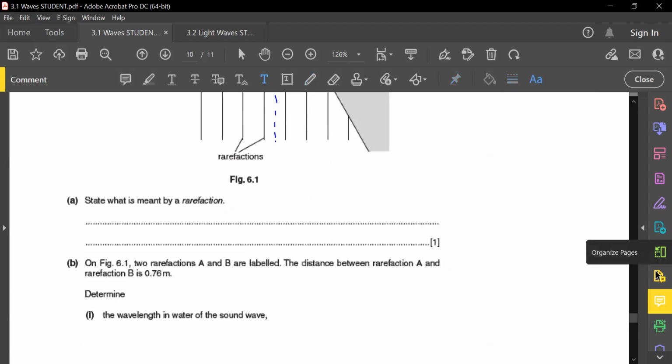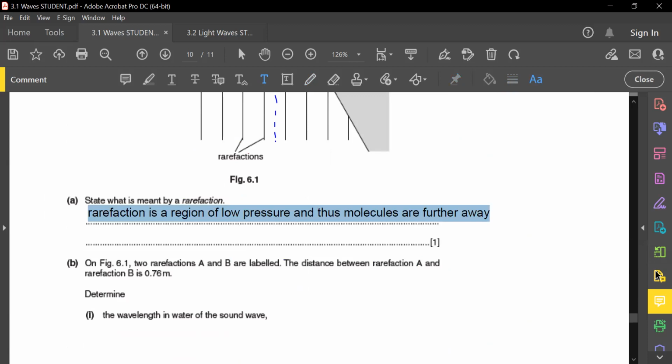Okay, so from here, you're supposed to state what is a rarefaction. Rarefaction is a region of low pressure and thus molecules are further away. Simple, straightforward answer, guys.